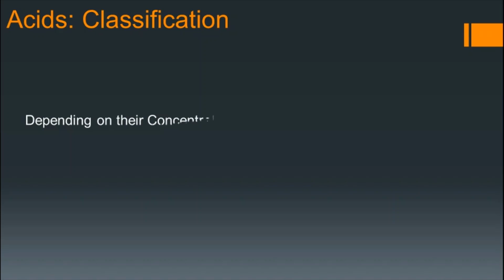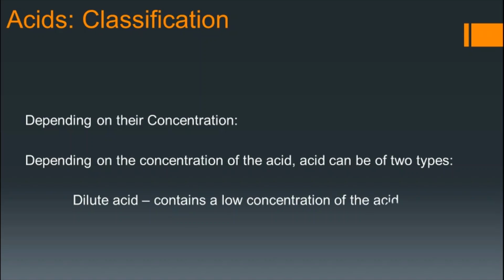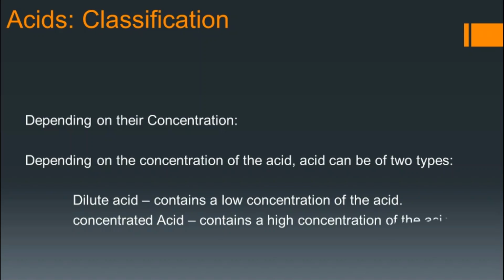Now, depending on their concentration, acids can be classified as dilute acid or concentrated acid. Dilute acid contains a low concentration of the acid, and concentrated acid contains a high concentration of the acid. When a small amount of acid is dissolved in water, we get a dilute acid. When more acid is dissolved in water, then we get a concentrated acid.